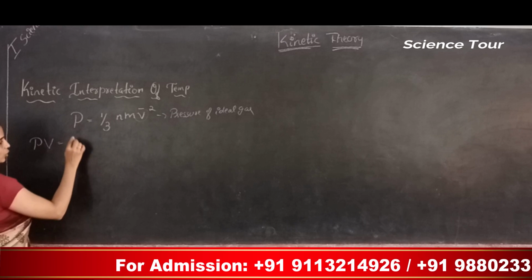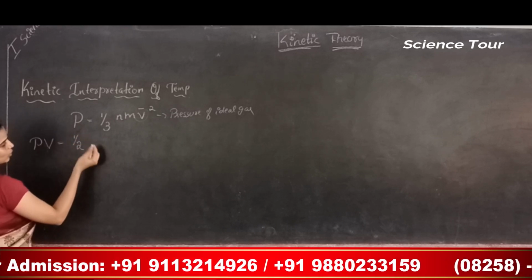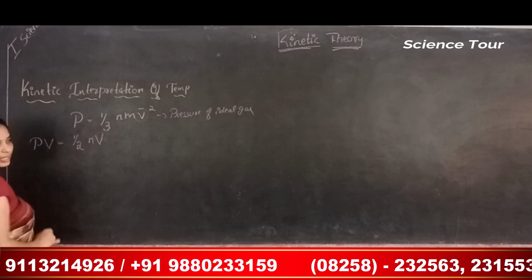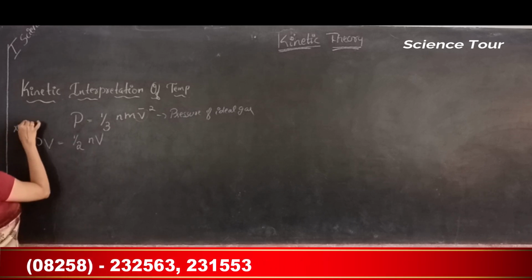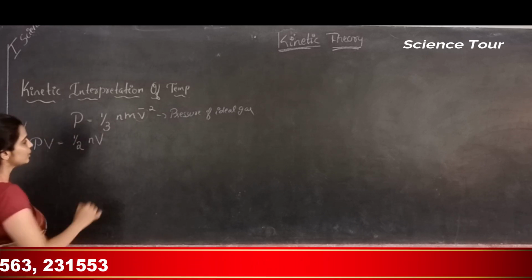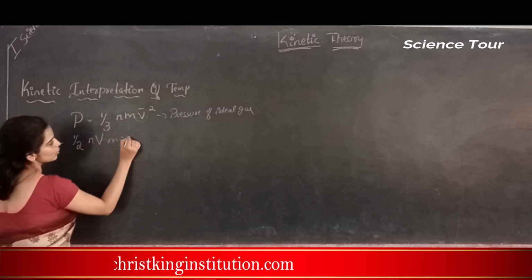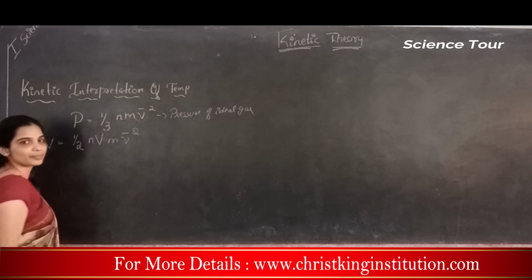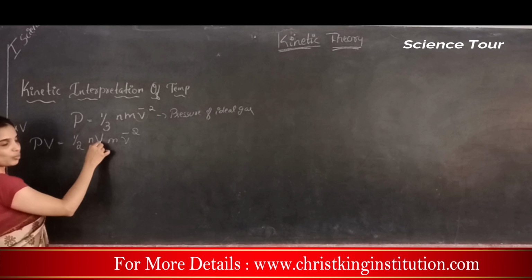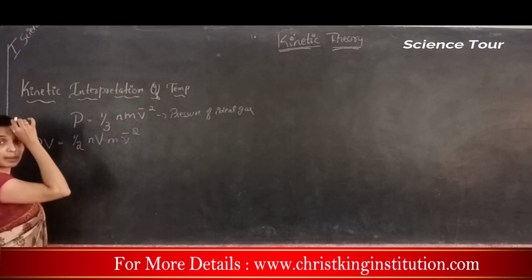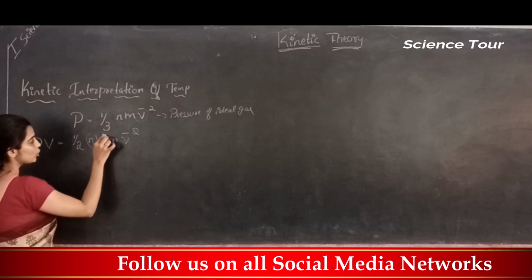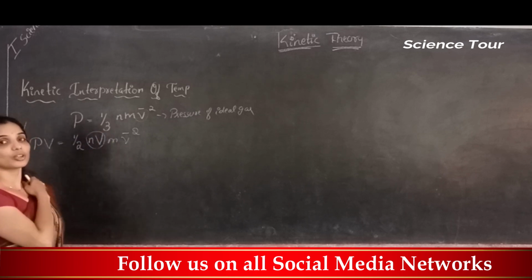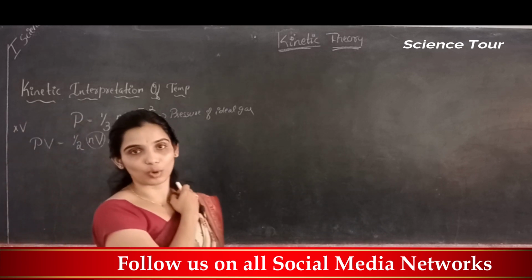PV is equal to 1 by 3 into N into m into V bar square, multiplied by V, where V is the volume. N is the number density, or molecules per unit volume. Molecules per unit volume into volume will give the total molecules in that volume.